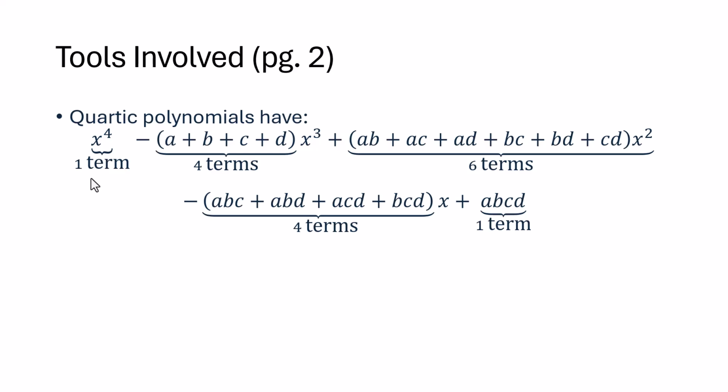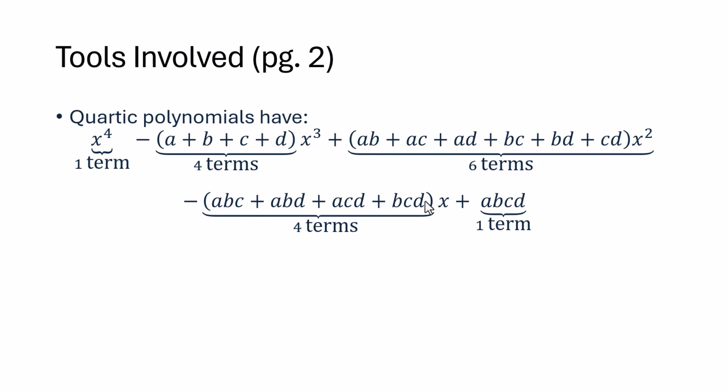Here we would have 4 choose 1 for the number of cubing terms, and that would be 4. 1, 2, 3, 4. And then for the squared term, we would have 4 choose 2, which there are 6 ways to get that. So we know that there are going to be 6 terms, and they have to be products of 2 of the roots. So all the possible products of 2 of the roots form up the 6 terms.